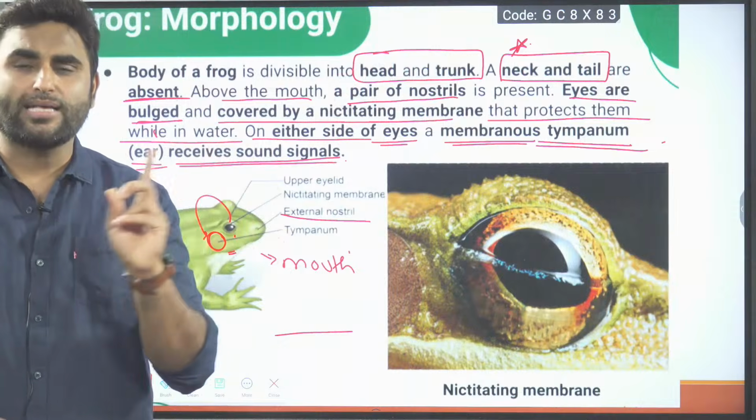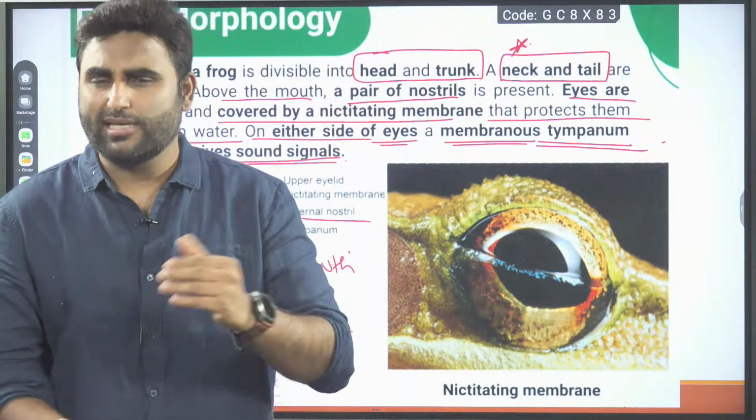So frog also has an ossicle. Frog doesn't have all three ossicles, malleus, incus, stapes.